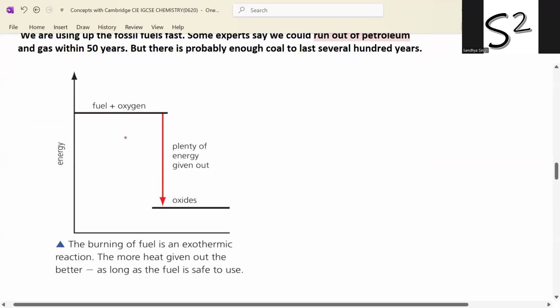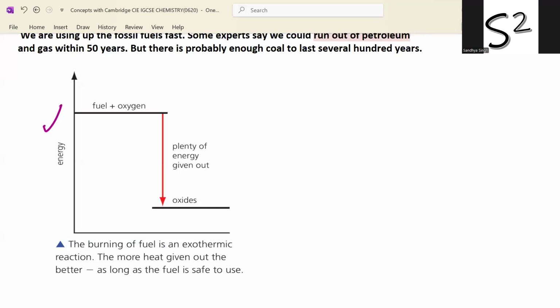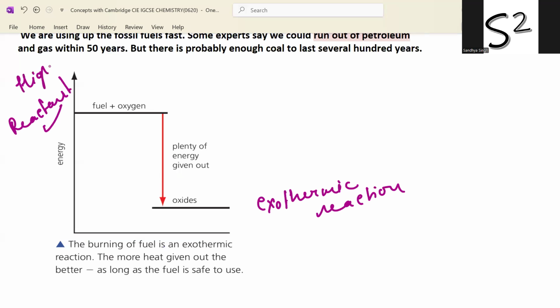Look here, this energy level diagram. Fossil fuels are exothermic as they release energy. Look here, the energy is high on the reactant side, and on the product side, energy is low. So the burning of fuel is an exothermic reaction, right? The reactant's energy is high and the energy of the product is low.